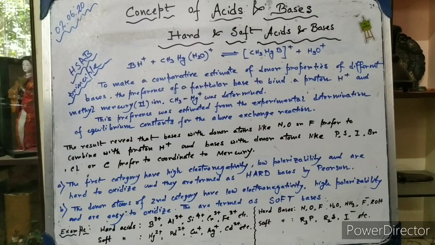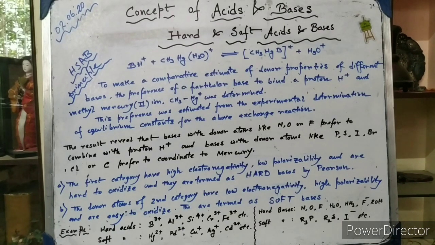Hard acids are the cations of smaller size or lighter elements, because they have a very high electronegativity and low polarizability. Now the second point is the cations of higher charge, like 2+, 3+, etc. Now the third point is those which are not easily polarizable. The fourth point is molecules or ions with a lesser number of valence electrons. If they have a lesser number of valence electrons, then they will be much more compact. They will be less polarizable. Therefore, these points are actually required to behave like a hard acid.